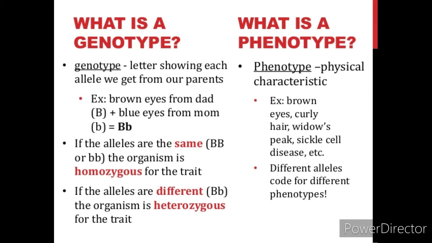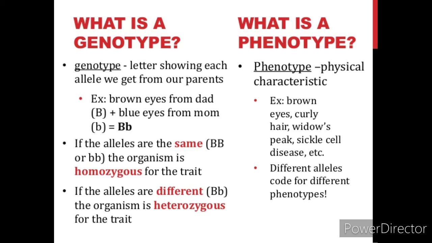Understand? For example, brown eyes and blue eyes are different forms of the same gene. We use the capital B for brown eyes and the small b for blue eyes. So the genotype for brown eyes could be capital B, small b, or capital B, capital B. And the genotype for blue eyes is small b, small b.